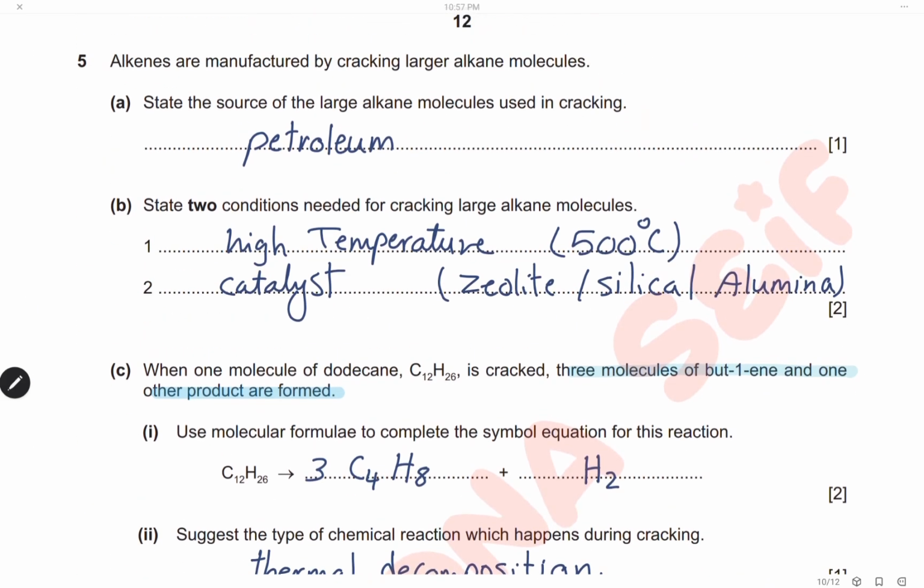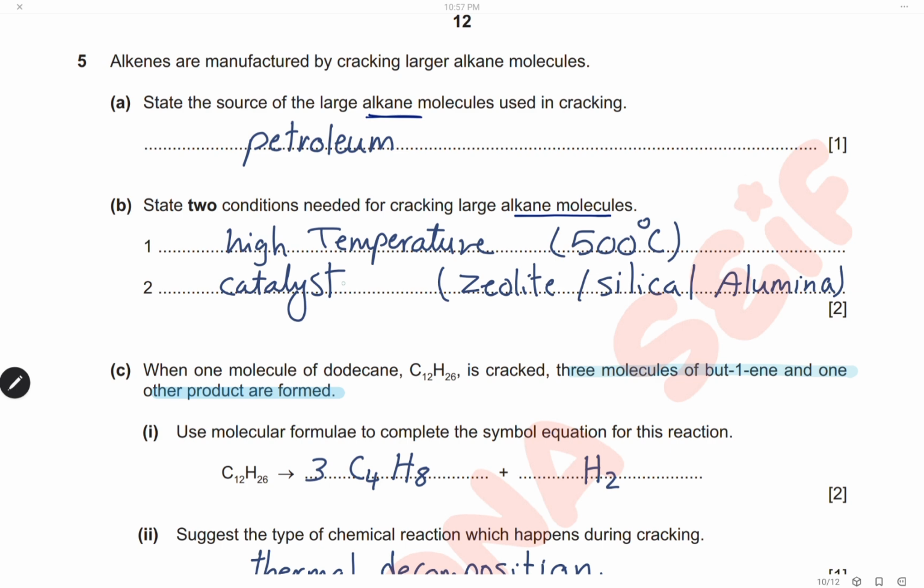Question 5. Alkenes are manufactured by cracking large alkane molecules. State the source of the large alkane molecule used in cracking. Alkane produced from petroleum by fractional distillation. Suggest 2 conditions needed for cracking large alkane molecules. The conditions needed: high temperature, which is about 500 degrees Celsius, and the catalyst, which is usually silica or alumina.